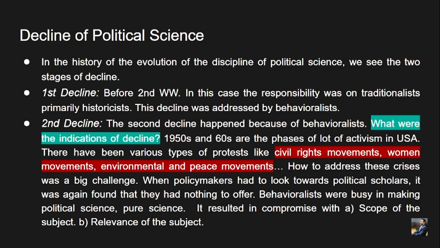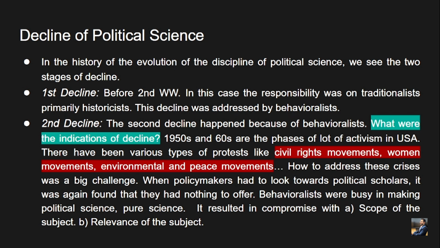In the history of the evolution of the discipline of political science, we can see two stages of decline. The first decline was before the Second World War. In this case, the responsibility was on the traditionalists, primarily historicists, right? This decline was addressed by the behavioralists. They arrested the decline of the traditional political approach, which was mainly caused by historicists like Sabine and Dunning, who were only writing historical discourse on Popper, Marx, and others. They were completely ignoring the contemporary issues prevailing in society, right?